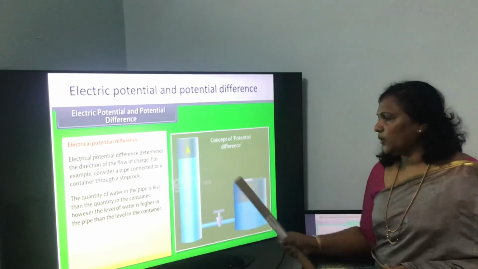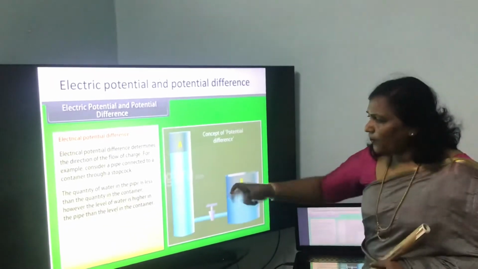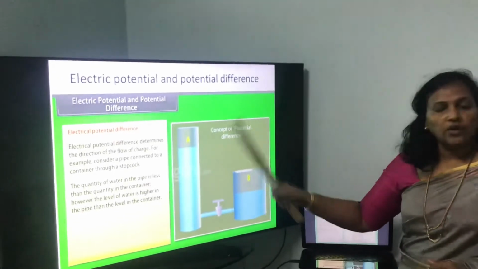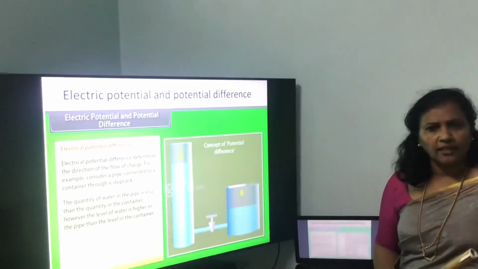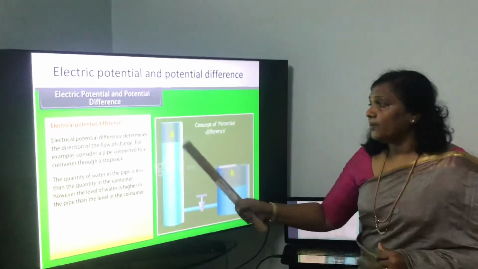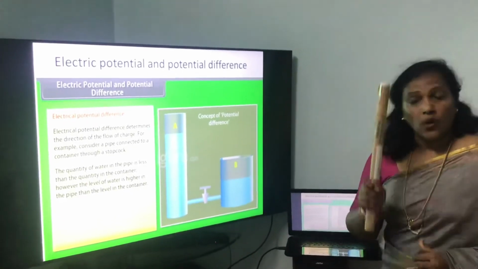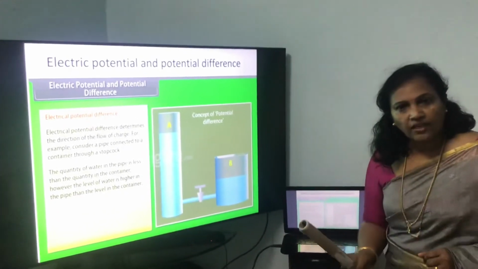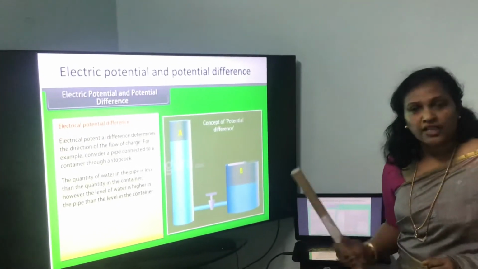You can see here 2 containers connected with a pipe and a stopcock. When I open the stopcock, what happens? Water flows now from one container to another container. From which container to which container does it flow? It flows from A to B, means from higher level to the lower level. Only when there is difference in the level of water, or level of potentials, there is flow of water.